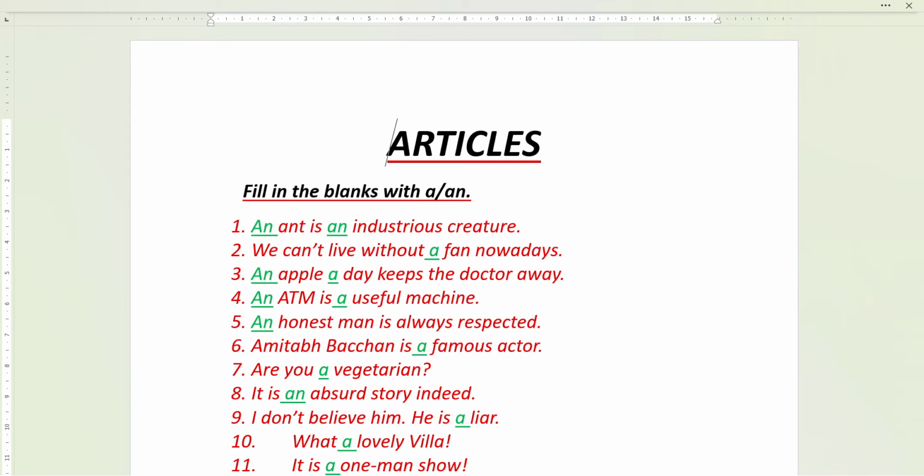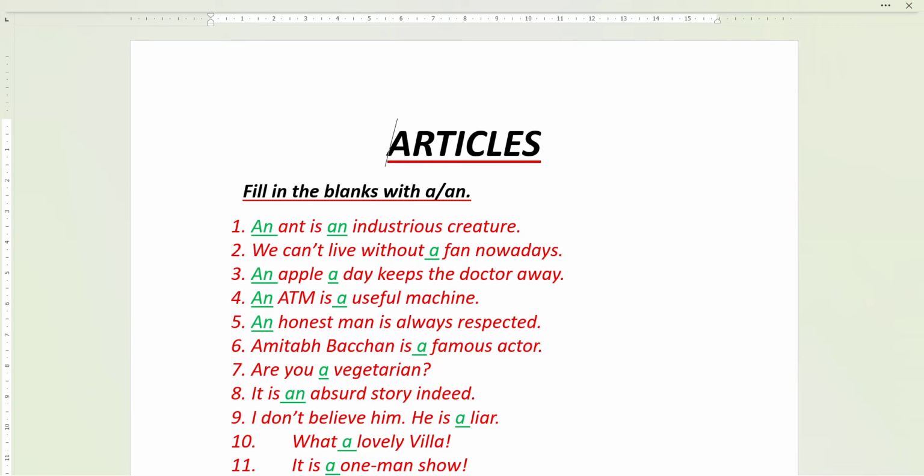Apple, A is a vowel and D a consonant. An ATM is a useful machine. Here you have to see, children, a useful. Here you may ask the question, U is the first letter, that is a vowel, then why are we using a? I will tell you. Useful starts with the consonant sound Y. Useful means the Y sound is coming. So we use a useful machine.